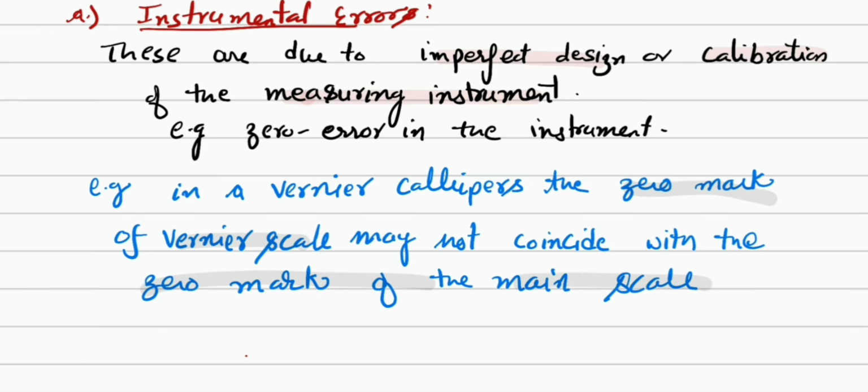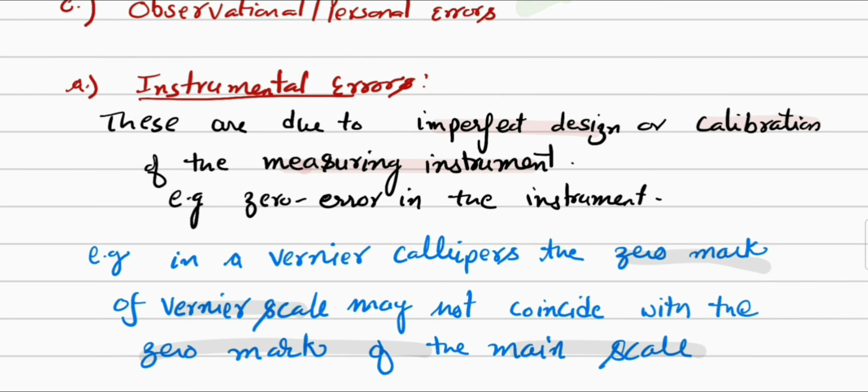Then this is an instrumental error. We can remove this instrumental error by using another measuring instrument with perfect design and calibration.